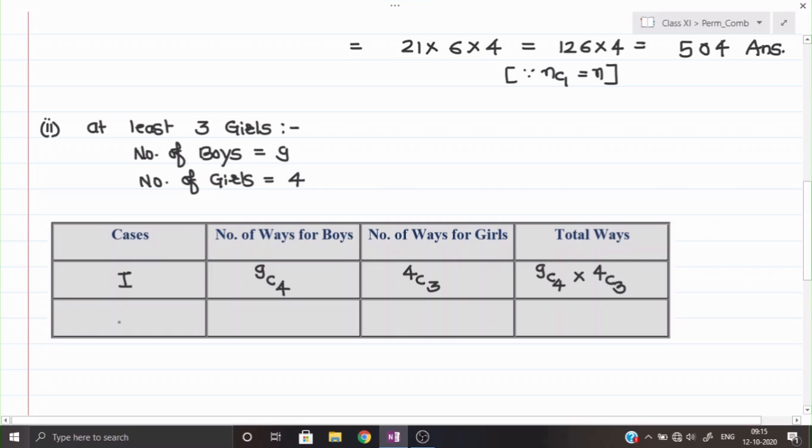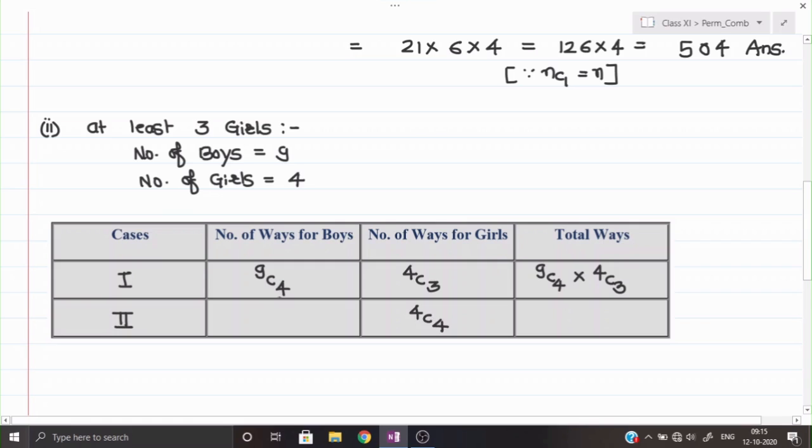But here one more case could be possible because at least 3 I am starting, so I am going till the last value. So the number of girls I am going to increase. Now this time I am taking the 4 girls. So out of the 4 girls, all 4 girls I am taking here. That will be 4C4.